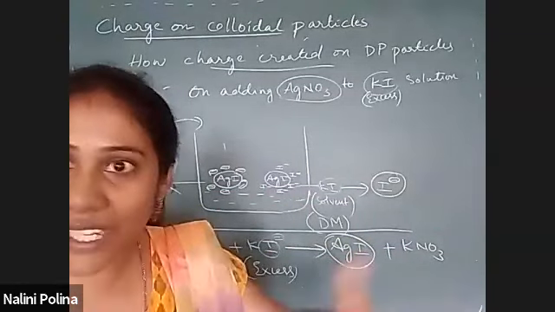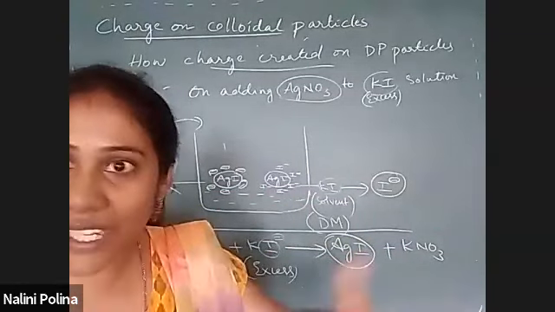Either Ag can go and get adsorbed or iodine can. Here Ag is not there in the solution. Iodine is there in the dispersion medium, so iodine is going and getting adsorbed. Clear? So yes, the charge depends on the dispersion medium, because the ion of the dispersion medium itself is adsorbing on the DP particles. Clear everyone? This is how the charge is created.